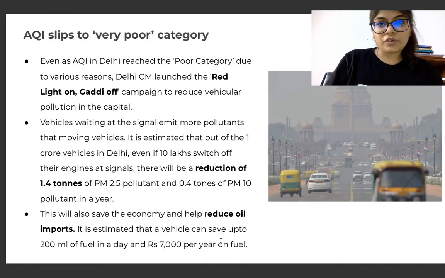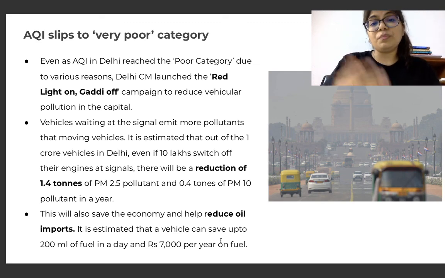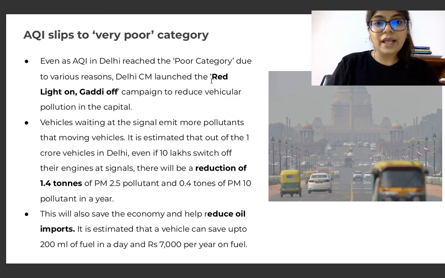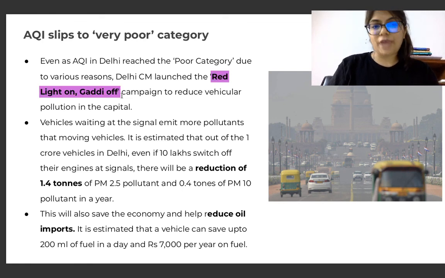we've been, of course, all newspaper articles are filled with the air quality of Delhi. We know that last year Delhi was under a public health emergency because of the air quality levels that dipped to a new low level. So, air quality slips to very poor category. It is not a very good sign again. And even as AQI in Delhi reached the poor category due to many reasons, the Delhi Chief Minister Arvind Kejriwal launched the Red Light On Gadi Off campaign to reduce vehicular pollution in the capital.